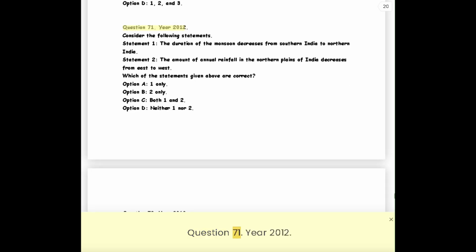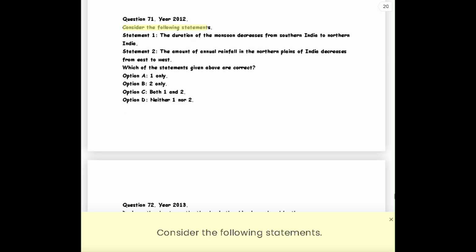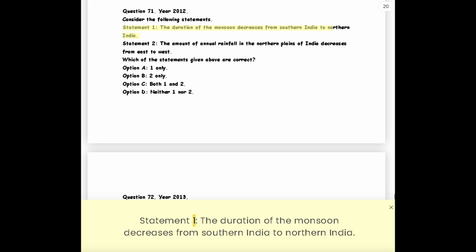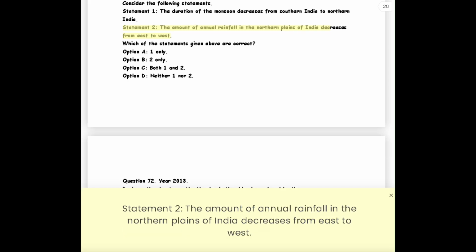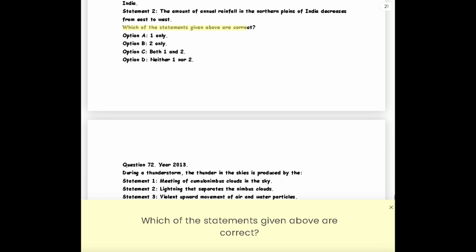Question 71. Year 2012. Consider the following statements. Statement 1. The duration of the monsoon decreases from southern India to northern India. Statement 2. The amount of annual rainfall in the northern plains of India decreases from east to west.